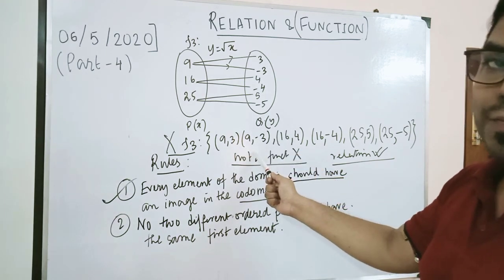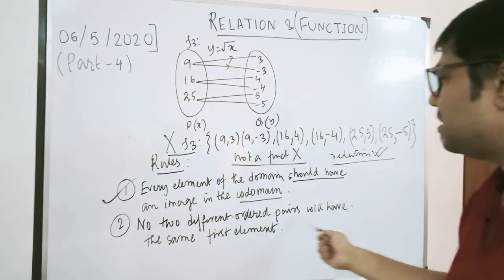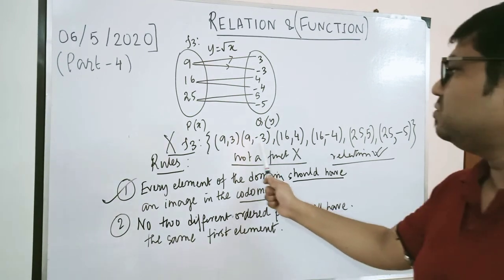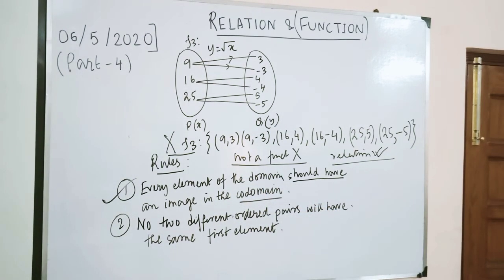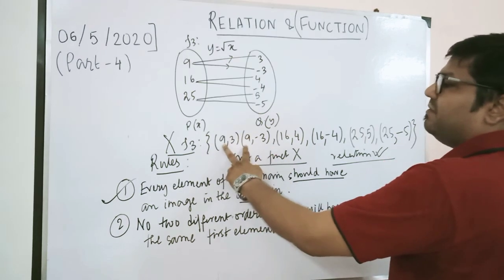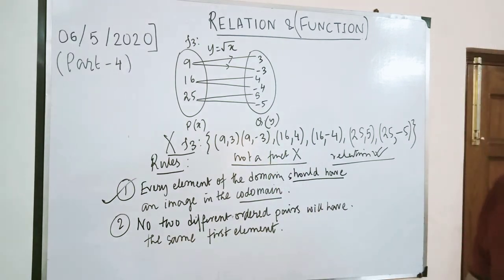Two different ordered pairs are having the same first element. The rule says no two different ordered pairs will have the same first element. Here two different ordered pairs are produced from the same first element, so this violates rule number 2 of function. So it cannot be a function.